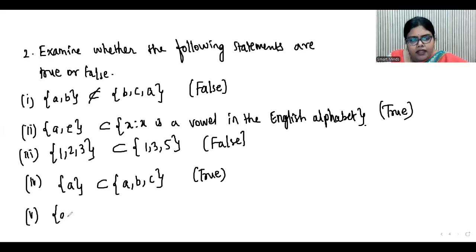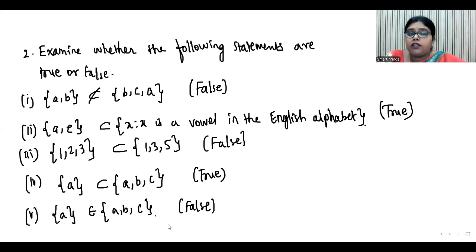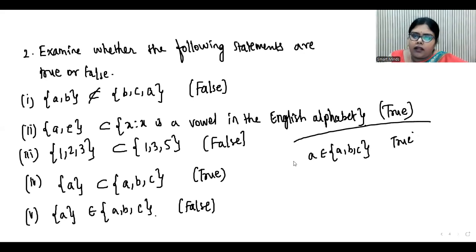Number 5. {A} belongs to {A, B, C}. So here you can see this statement is false. Why? Because A belongs to {A, B, C}, but not set {A}. Okay, set {A} doesn't belong to {A, B, C}. If suppose they would give A belongs to {A, B, C}, then this statement would be true. Understood?